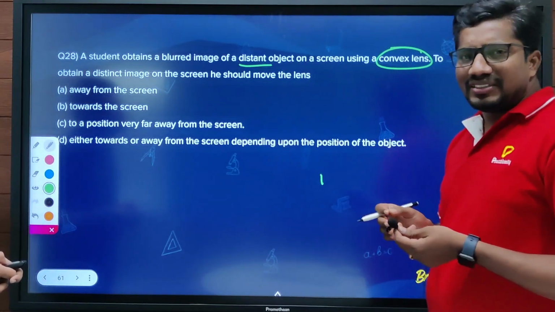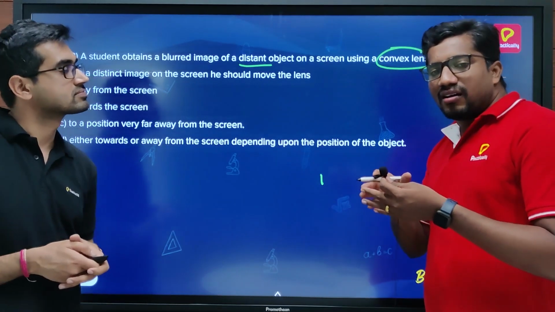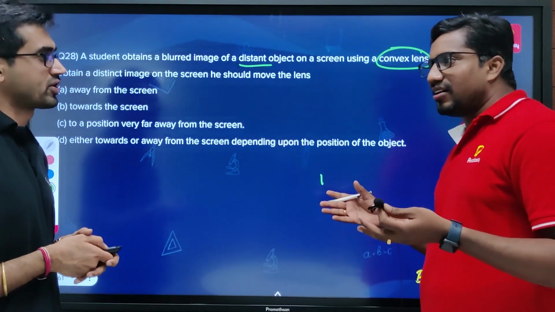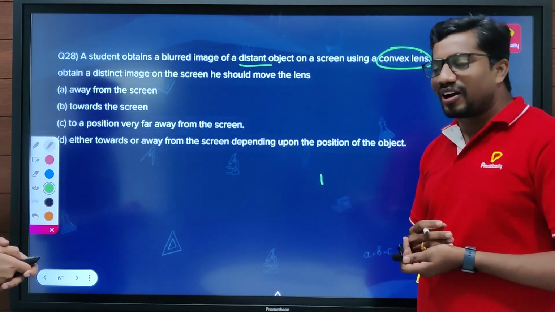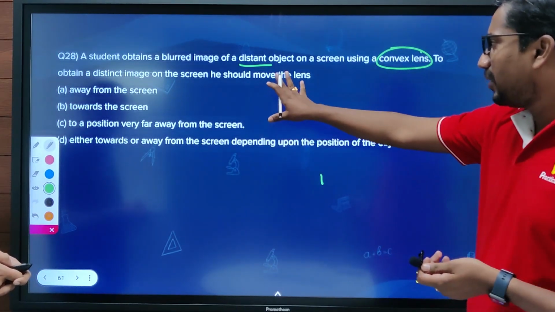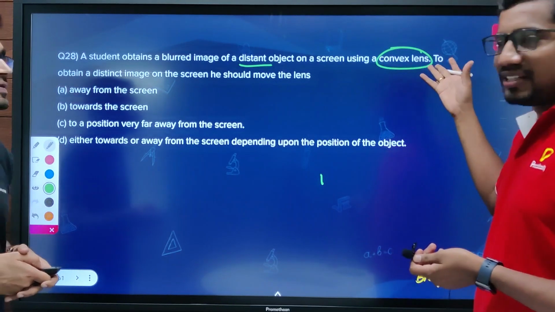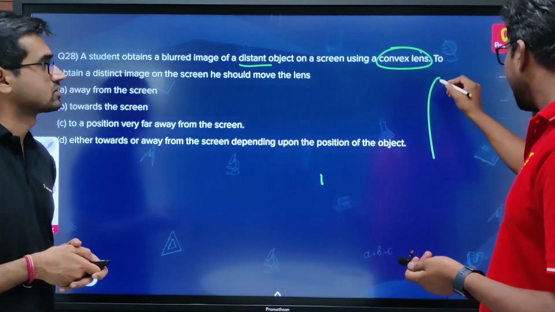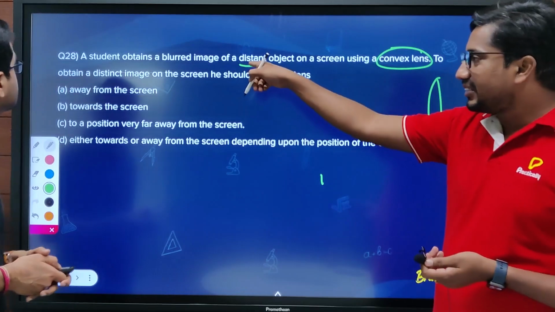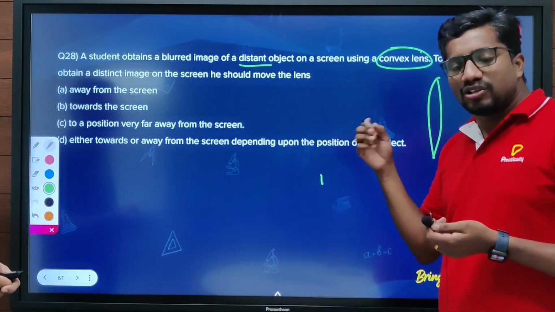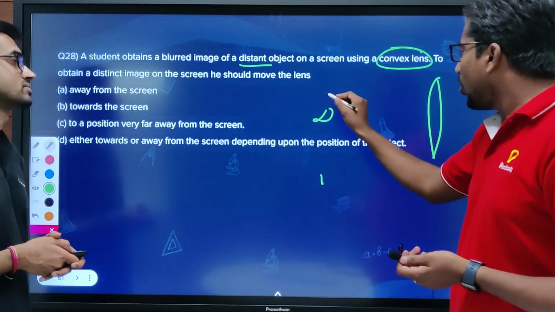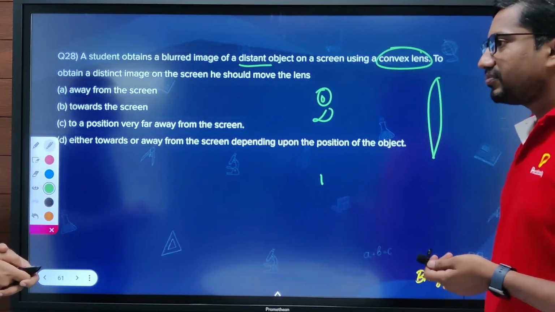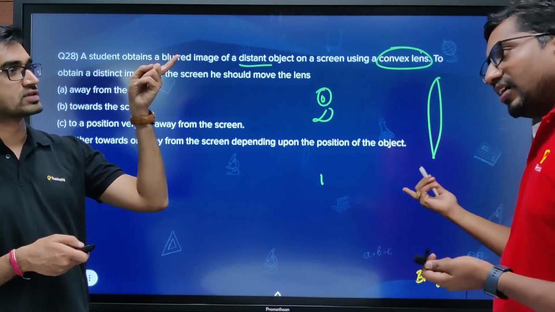It's a very simple question. If you think too much, it's not required, it sometimes leads to confusion and getting the wrong answer. So, simple discussion. The lens they mentioned is a convex lens, and I am making a convex lens over here. And they said distant object. A distant object means you have to assume the object is at infinity. So I am making that object over here at infinity. So this is the case of object at infinity, image at focus.